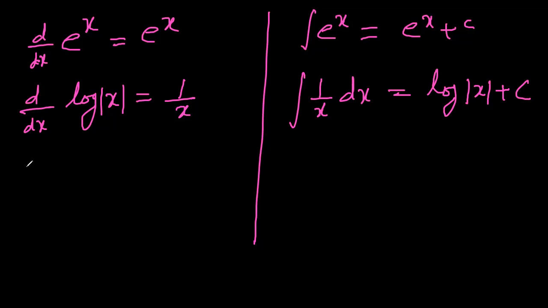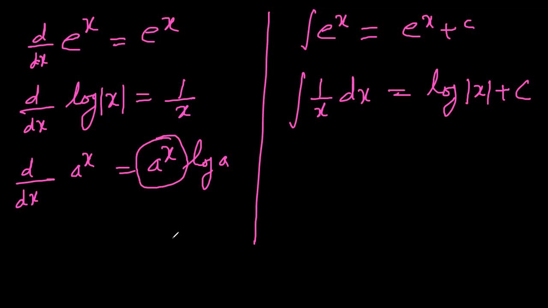And do you have the derivative of a to power x also? dy/dx of a to power x is a to power x log a. But to find the formula for integration, I don't want log a here. I just want the formula of a to power x. So for that, we divide both sides by log a.